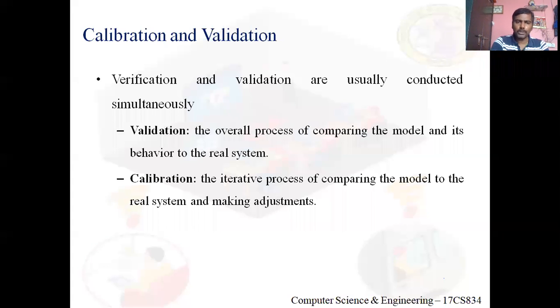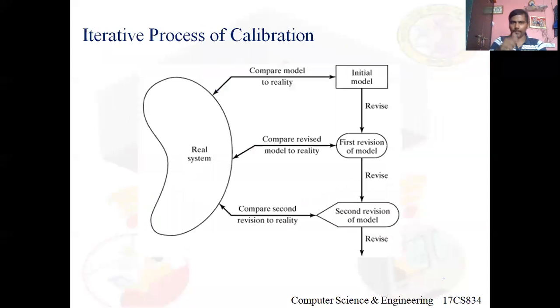Let me show you through this diagram. Calibration, what I said. We have the real system, right? First, the initial model has been built, and it's compared with the real system. In this comparison, I found the model has some deficiency. So I make some changes, some adjustments, to the model. Now I have the revised model.